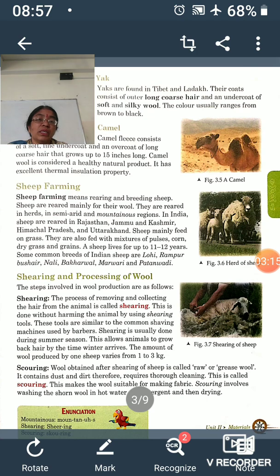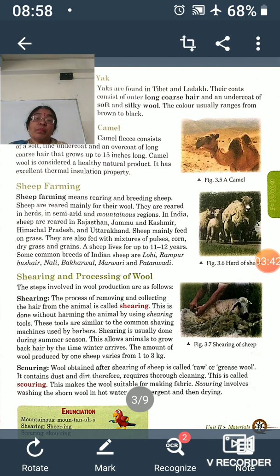Their qualities, not only of yielding milk but also the quality of wool, will be different. The most common breeds in India are Lohi, Rampur, Buser, Nali, Bhakarwal, Marwadi and Patanwadi. Earlier I gave you all this explanation in tabular form, so read that table again.